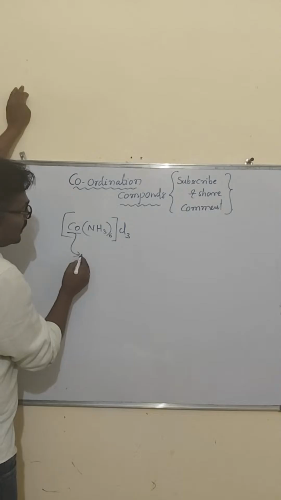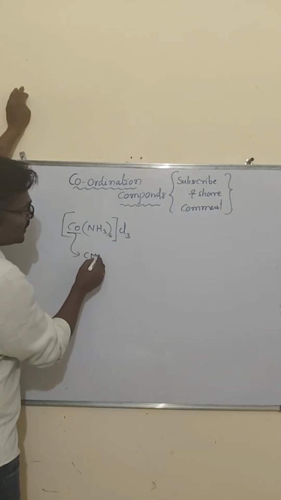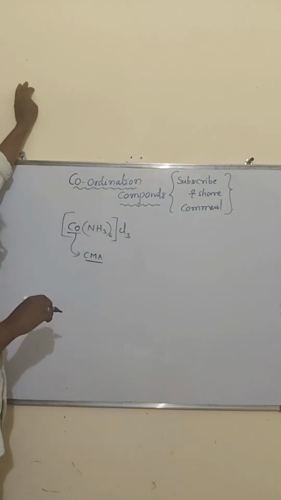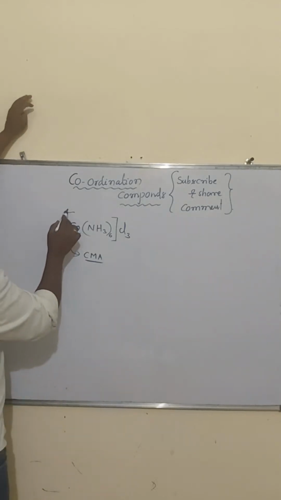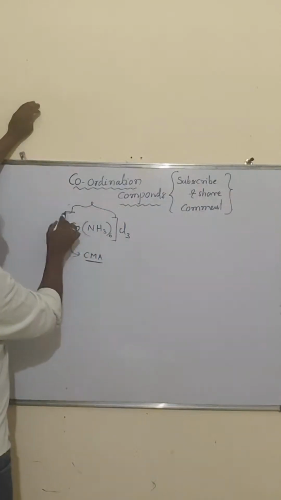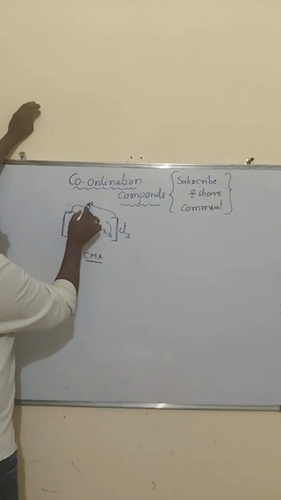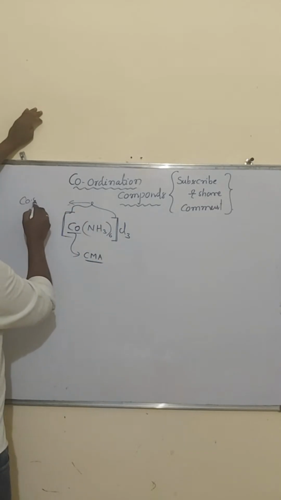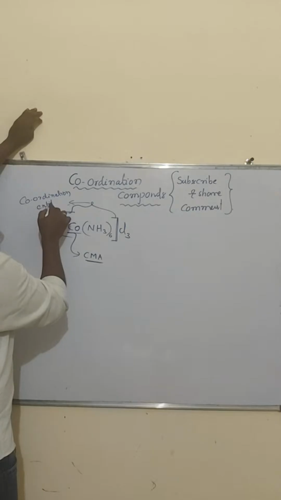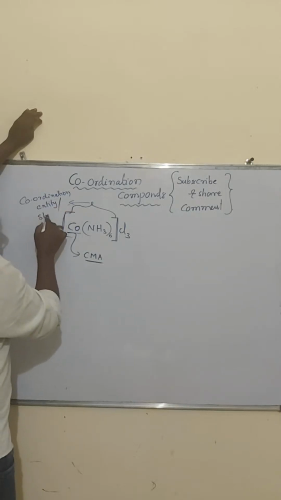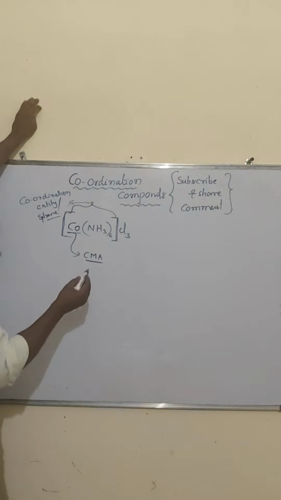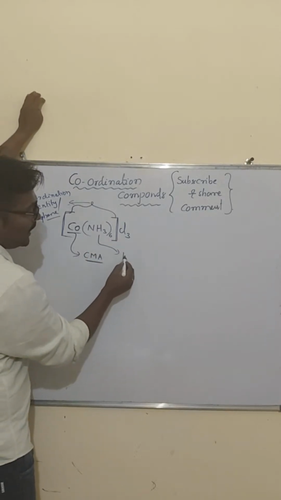So this is the central metal atom, the metal inside the coordination entity. The square bracket that we mentioned is what we call the coordination entity or coordination sphere.